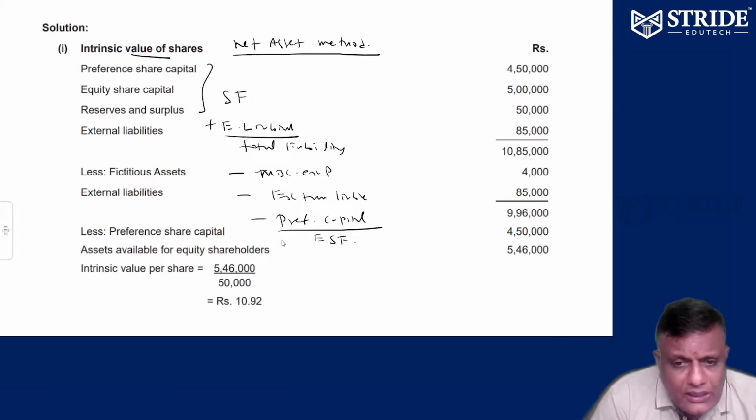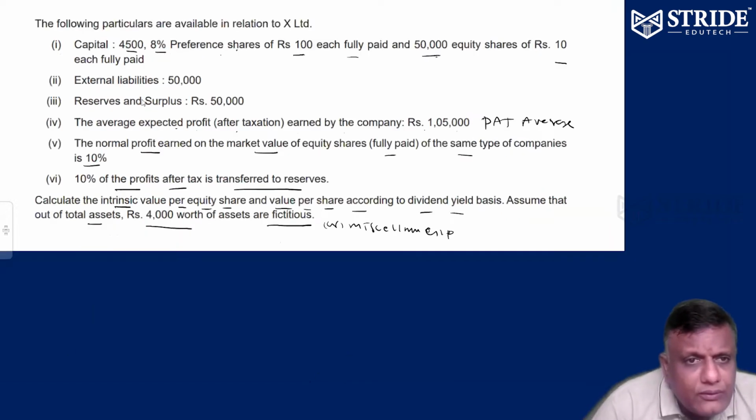Assets available to equity shareholders.